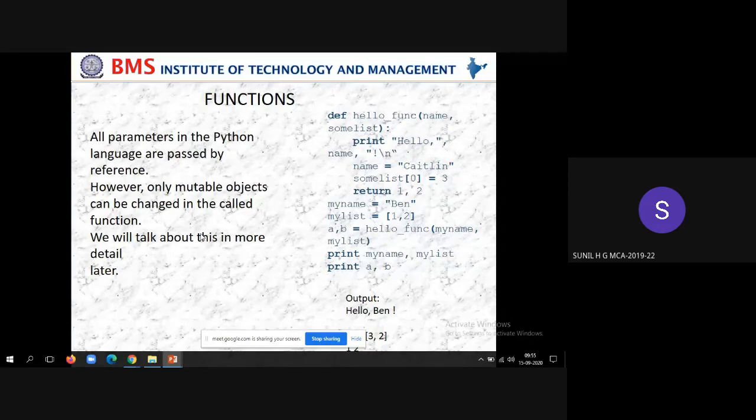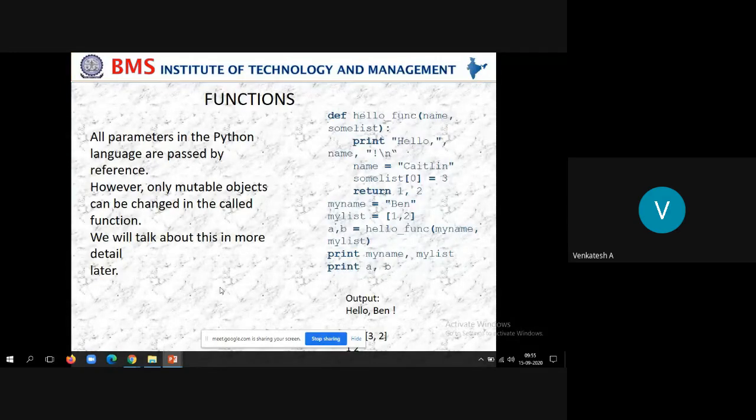In pass by value, we directly send the values to the function. In pass by reference, we send the address, just the memory address of the variable, so it doesn't matter whether you return the values or not. Even if you do modification in the function definition, those changes are directly applicable to the variables itself. That is pass by reference or call by reference.